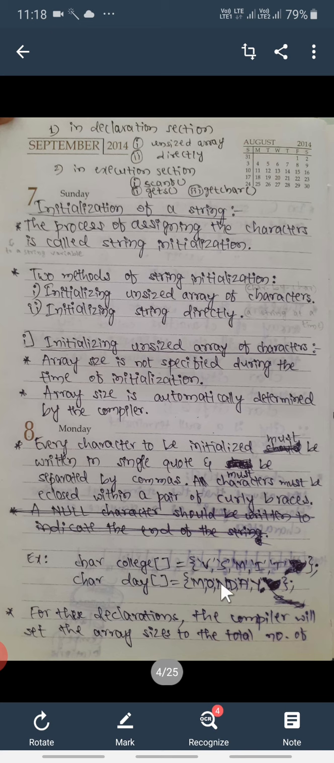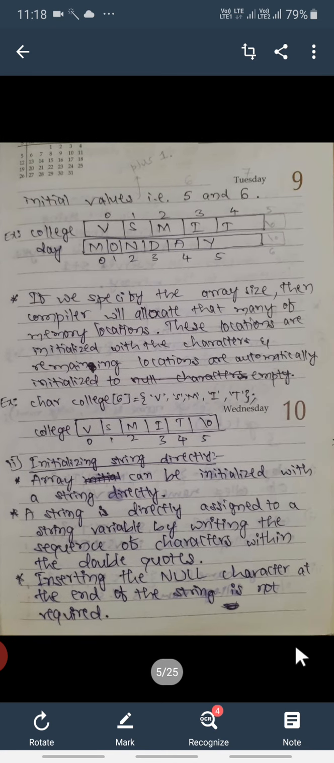So 1 2 3 4 5 6, only 6 actual characters are there, but the null character will also be present, so the compiler will take this value as 7 automatically. For these declarations, the compiler will set the array sizes to the total number of initial values plus 1. In the first example it was 5, then after adding 1 it becomes 6, and in the second example the actual values were 6 plus 1 for the null character, so the size becomes 7.